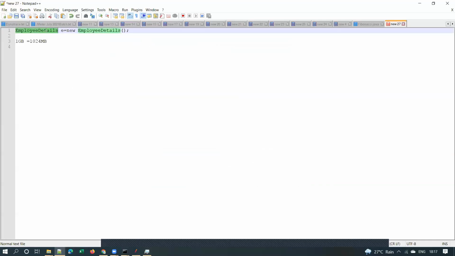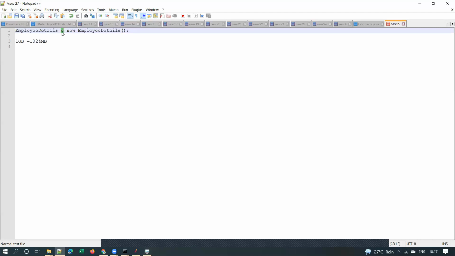there will be a class called employee details or employee, and the developer will write code like this: employee small e is equal to new employee details. Means a new object will be created for this Java class, and all the details, first name, last name, address and all will be stored in this employee object.